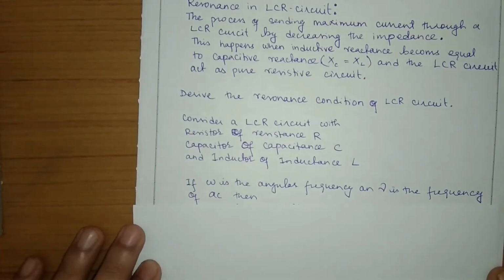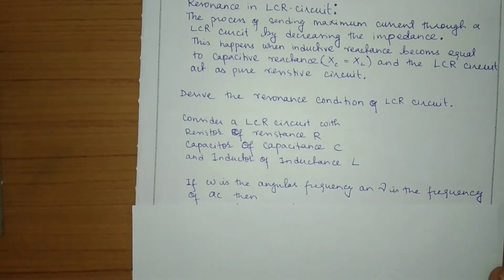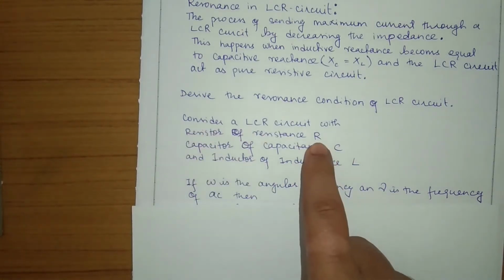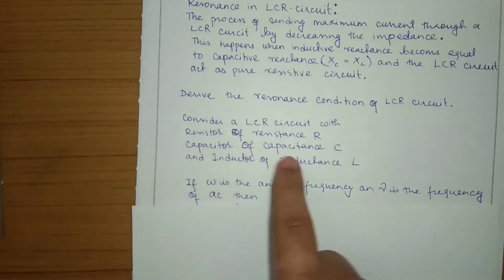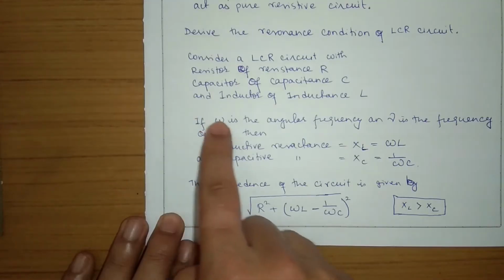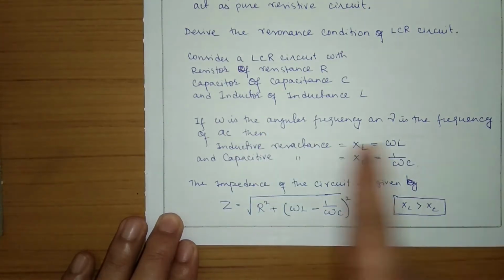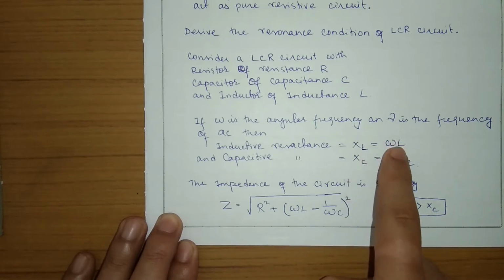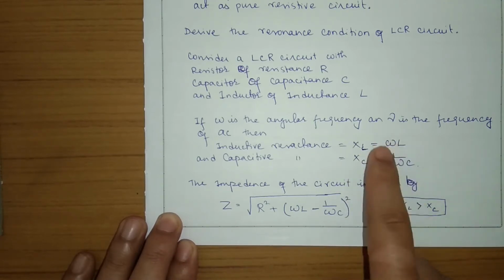Now we will derive the resonance condition for the LCR circuit. So we are considering a circuit with resistance R, capacitor of capacitance C and inductor of inductance L. If omega is the angular frequency, then the inductive reactance is given by XL is equal to omega L. We have done this before.